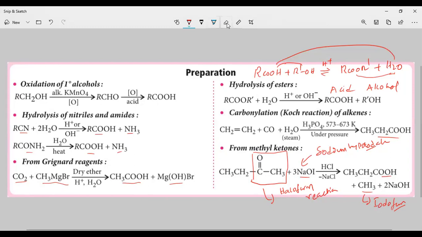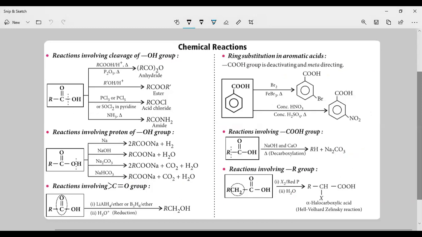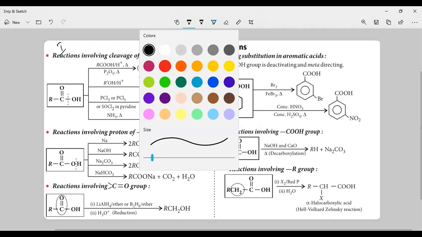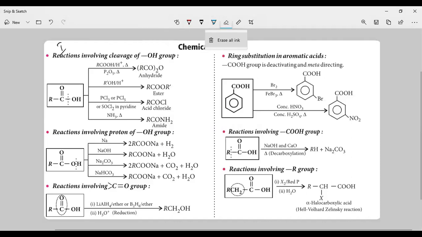Next, let us go for the properties. Very important properties: chemical reactions. You see these chemical reactions. Here this carboxylic acid will undergo 5 types of reactions. This is type 1, the first type of reaction.